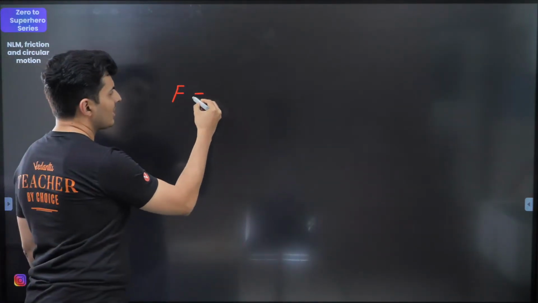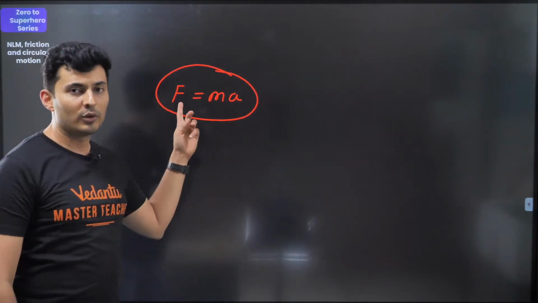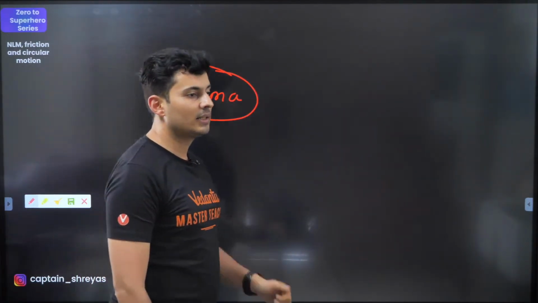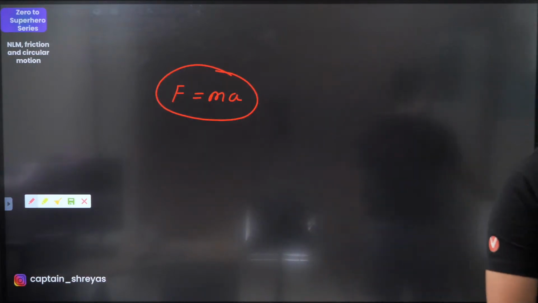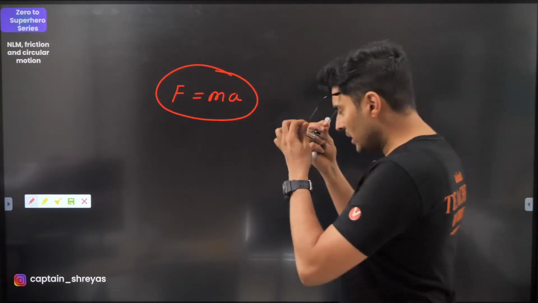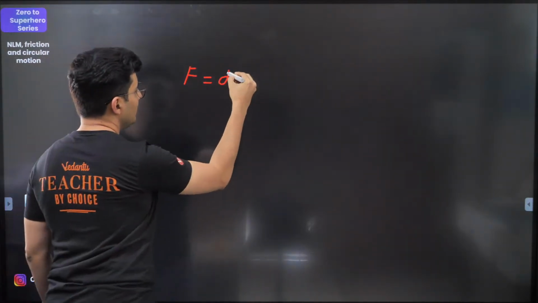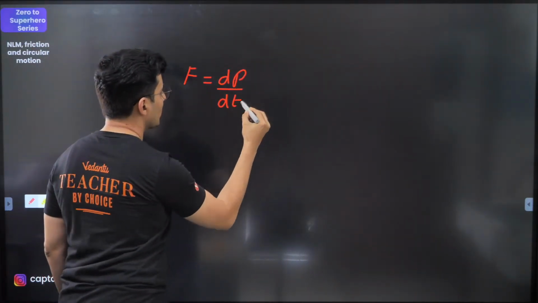See, when I say Newton's law, F is equal to ma, this is actually not Newton's second law. How many of you know this? A lot of people get confused. They think this is Newton's second law, but it is not. Newton's second law is actually F is equal to dp by dt. This is Newton's second law.